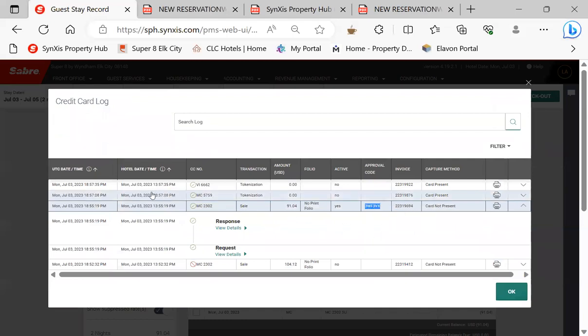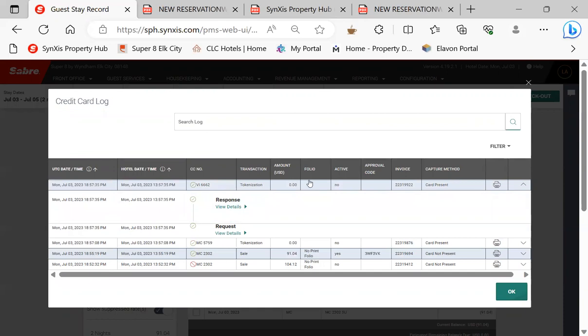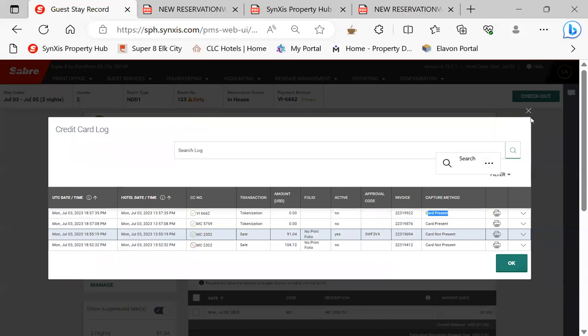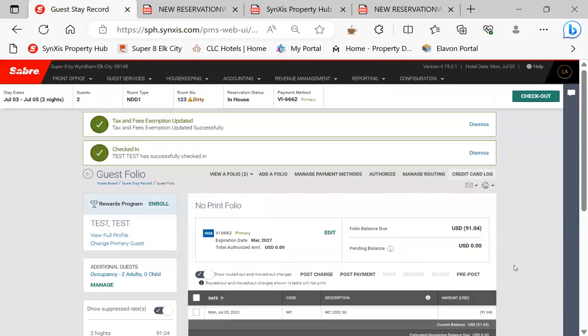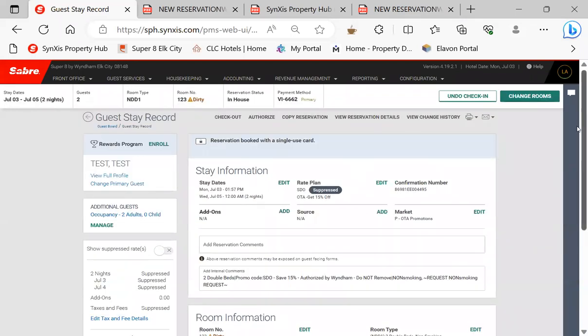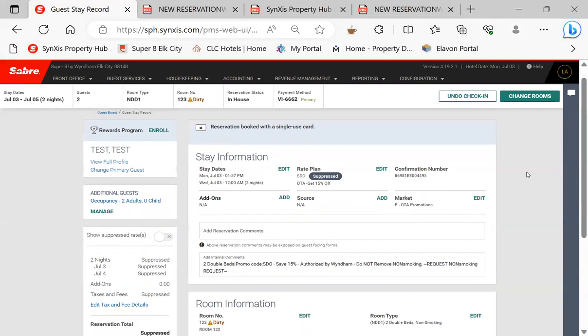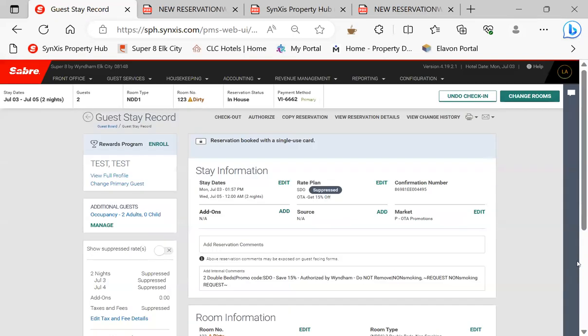There's the approval code, and then the card for incidentals, tokenization, 0 charge, and that went on the primary, and the card was present. So it's just as simple as that, guys. There's really nothing to it. That's a third-party Expedia or Agoda or whichever it may be, single-use card check-in.